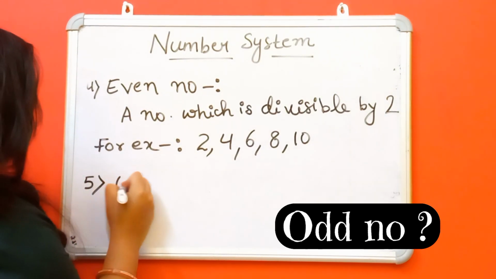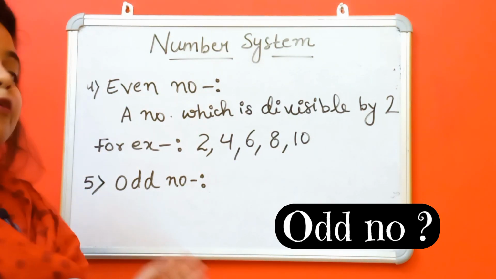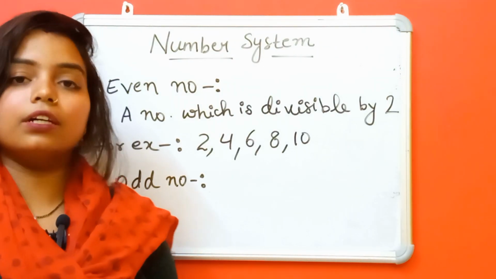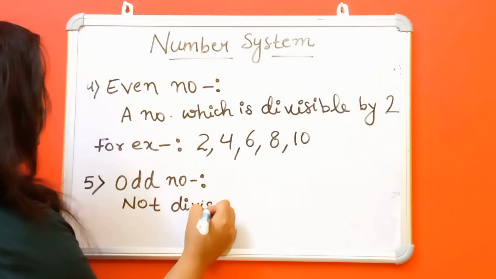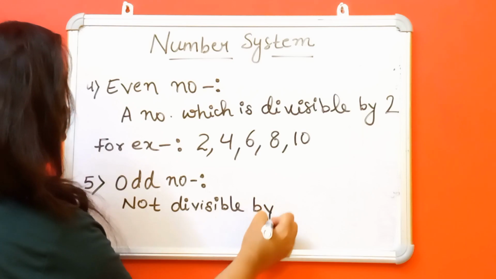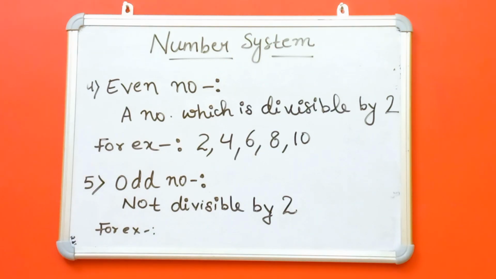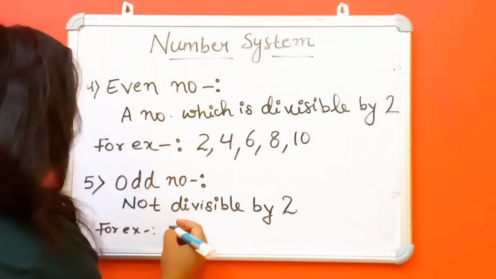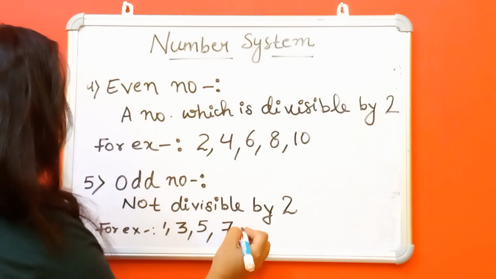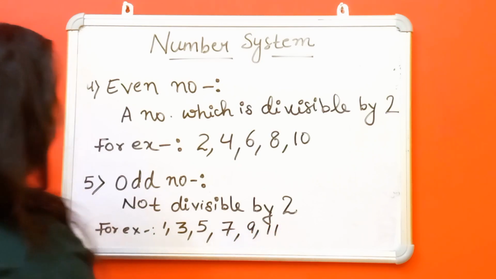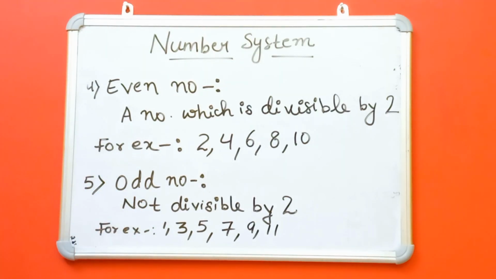And the fifth one is odd number. What is an odd number? A number which is not divisible by 2 is called an odd number. Okay? Not divisible by 2. For example, what is an example of an odd number? 1, 3, 5, 7, 9, 11. These are examples of odd numbers.